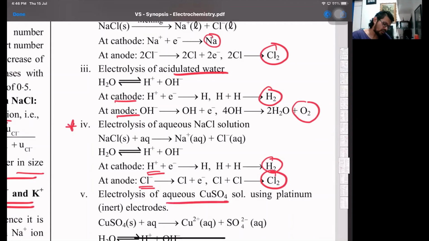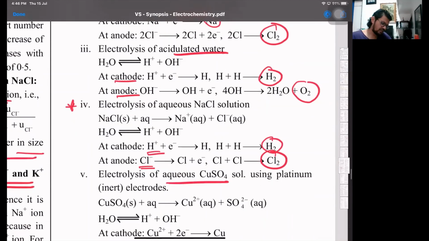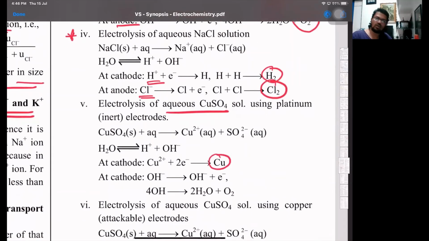Same way, if I take aqueous copper sulfate, copper is above, so at the cathode copper will be deposited, whereas at the anode you will have oxygen gas. Why did I get copper? Because copper is above. I told you the five metals: copper, silver, gold, platinum, mercury. So the metal ions have more tendency for reduction, so they are reduced at the cathode.